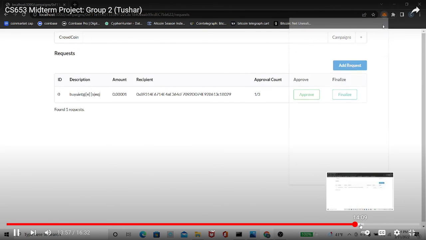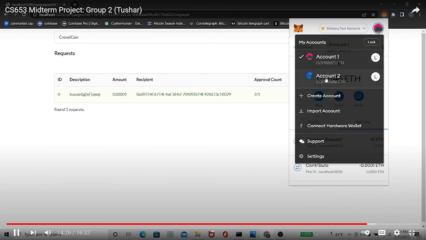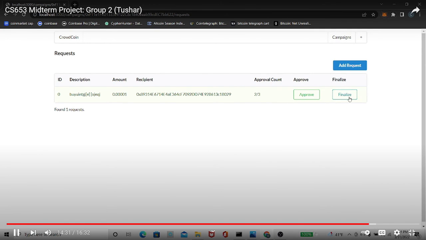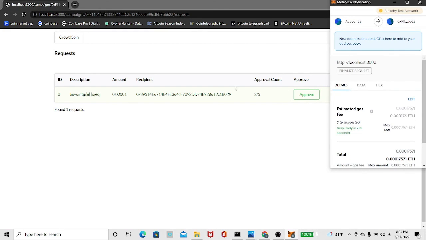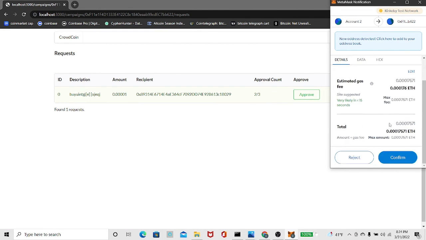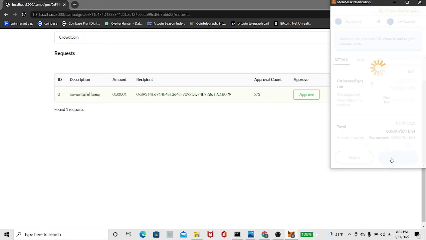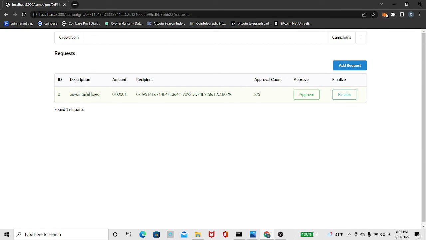We need 1 more. So I'm going to change back to the different address that I have because he is in charge of the contract. So only this address will be able to finalize the request. Again, the request is that we are sending this money to, hypothetically, in this case, I'm assuming I am the person associated with the project. So I'm confirming the transaction, and it should be sending it soon.